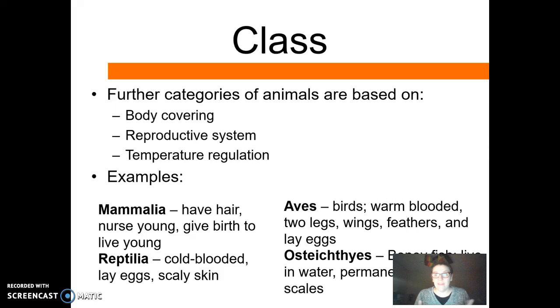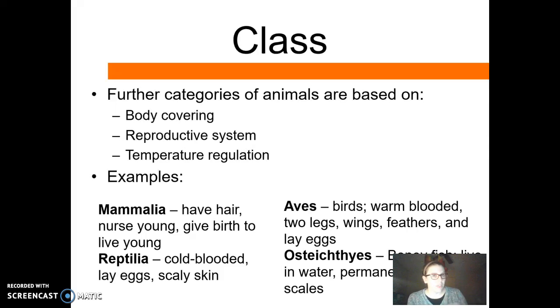Next up, we have Aves, which is our birds. Their body covering is feathers. Their reproductive system is that they lay eggs with hard shells, and their temperature regulation is that they are also endothermic, so their body heats through metabolism. Next, we have Reptilia. Body covering on reptiles is scales. Reproductive system: they lay eggs with soft shells, and they are ectothermic. They take on the temperature from the environment around them.